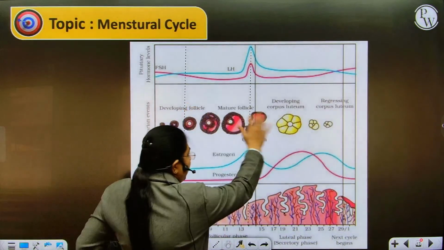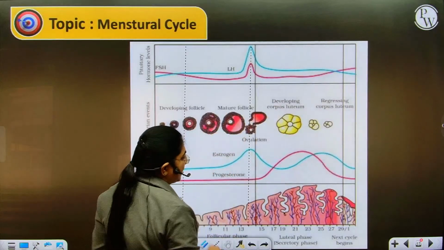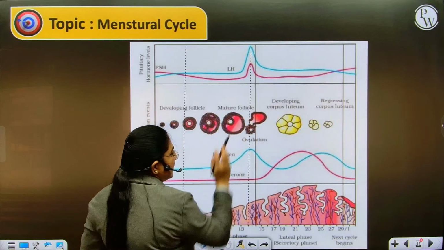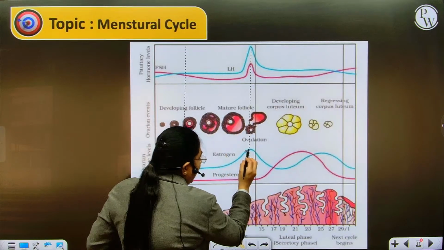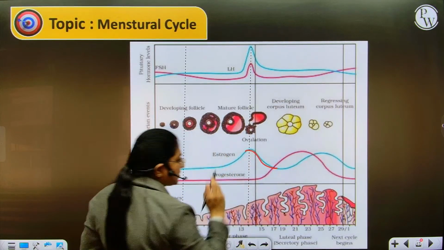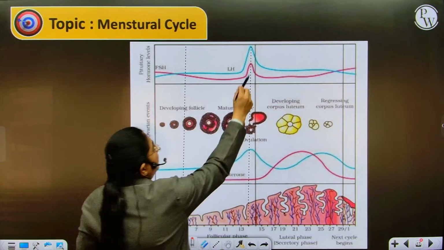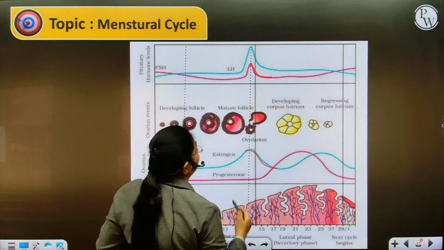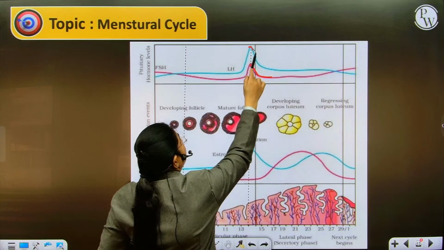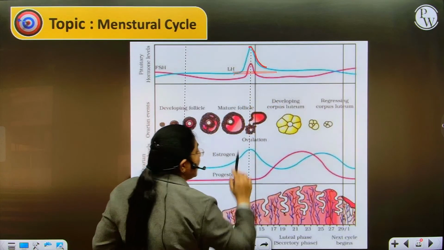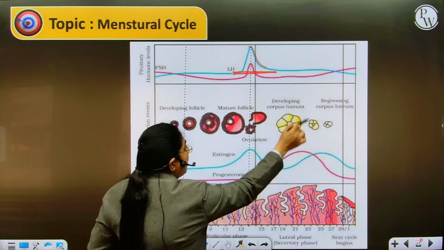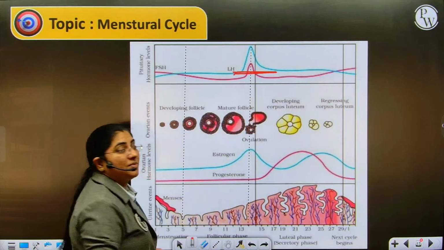Once the rupturing takes place, once the ovulation takes place, the theca interna cells and the Graafian follicle are ruptured, and the estrogen level comes to its baseline. Similarly, FSH also comes to its baseline. LH, which had gone into a surge, reduces but does not reach its baseline. See, that is because this LH helps in maintaining a structure called corpus luteum.